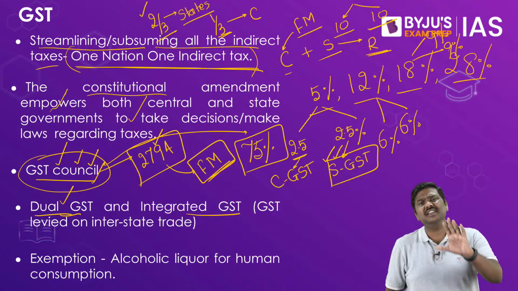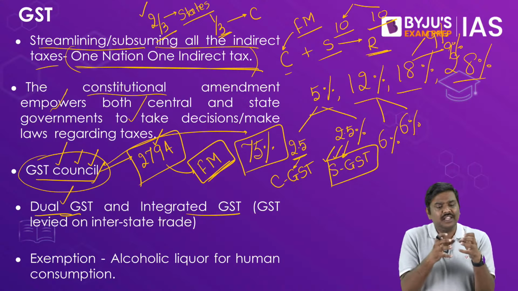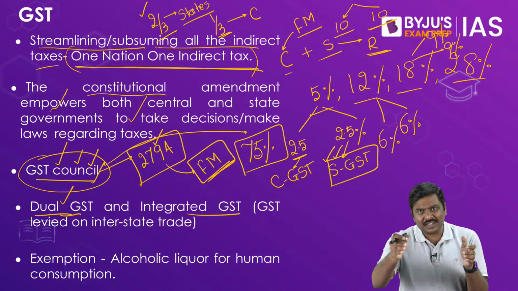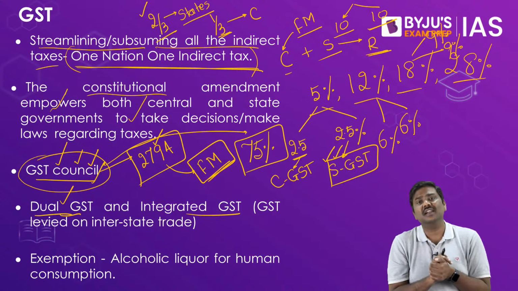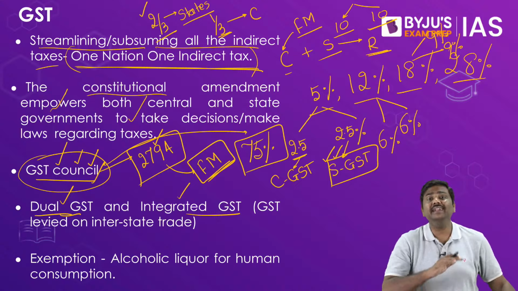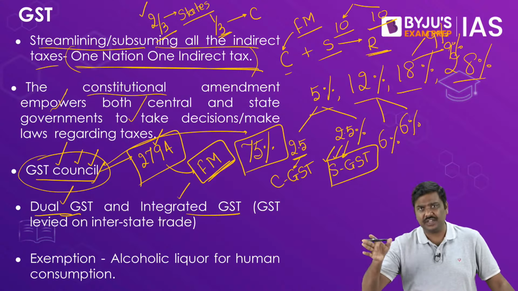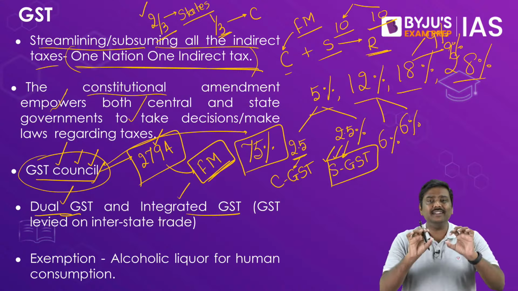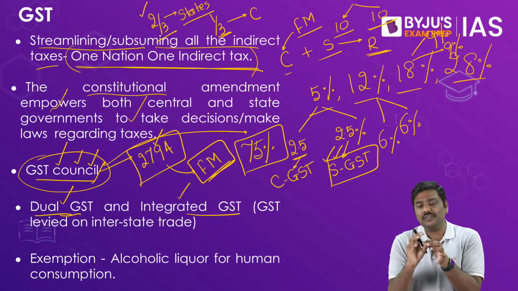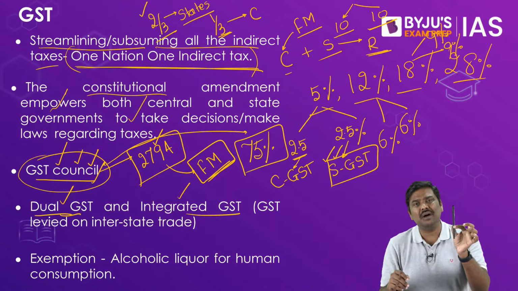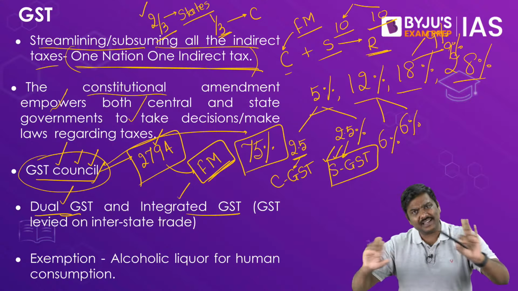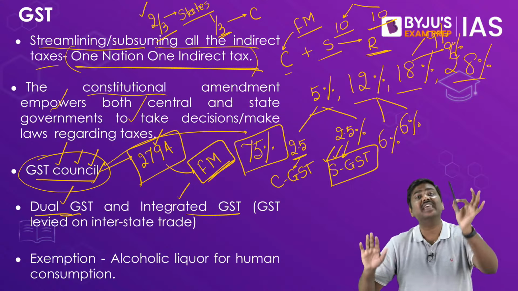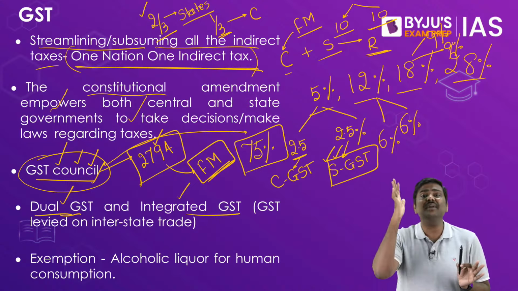The idea of integrated GST is very simple. Whenever the good moves from one state to another state, whenever interstate trade and commerce is conducted, we use the term integrated GST or IGST. But please understand, in terms of the GST rate applicable on the marker, whether it is sold within the state or across the state border, the rate remains the same.